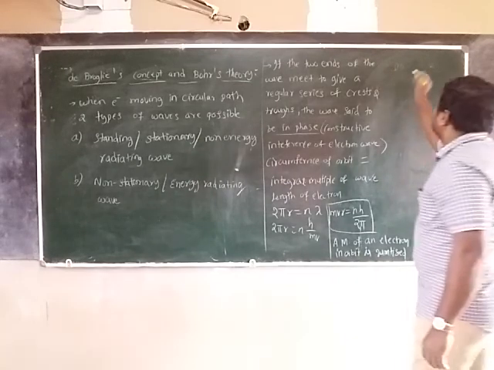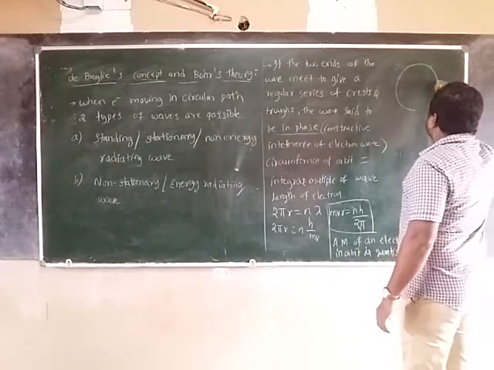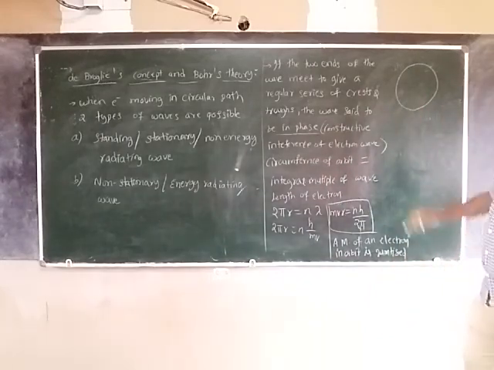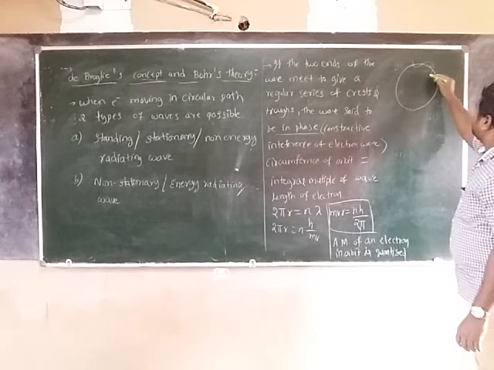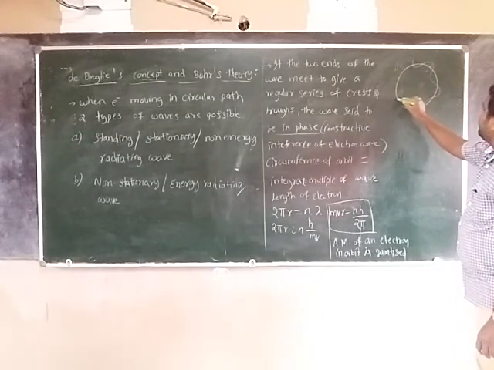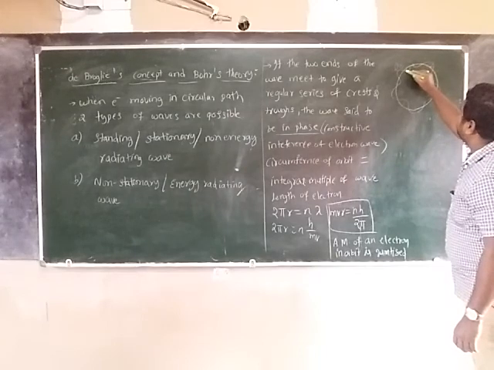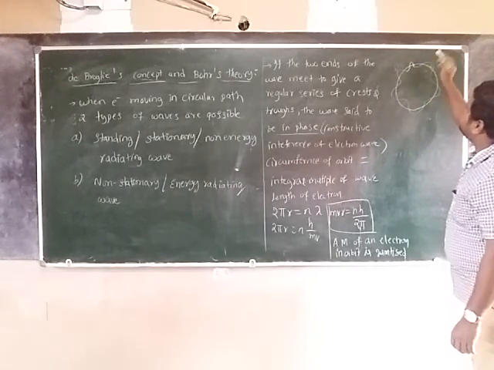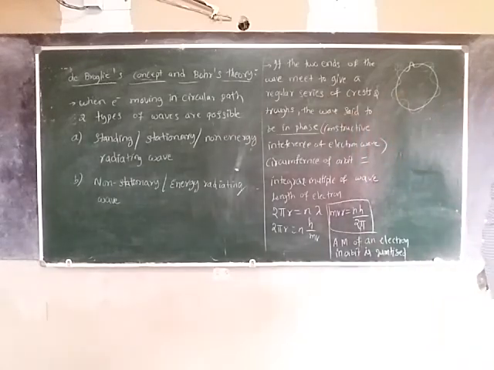See that this is a circular path. When the electron is revolving in it, one end of the wave and another end meet to give a regular series of crests and troughs.